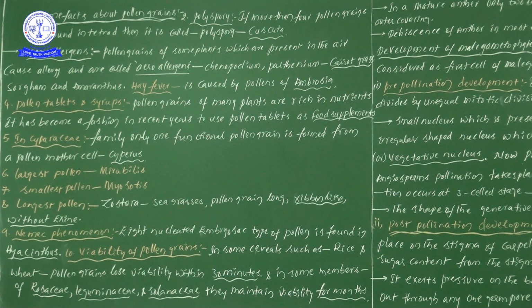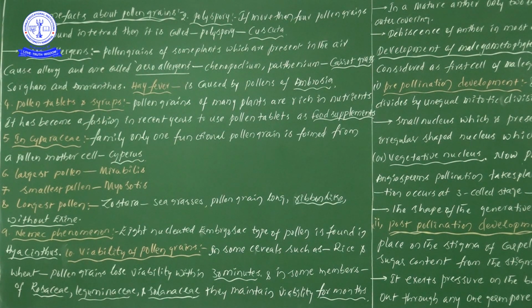The pollens of Parthenium cause chronic respiratory disorders, for example asthma and bronchitis. Next one, hay fever or high fever is caused by Ambrosia. Next one, pollen grains: their uses, how we will be using them in the making of tablets and syrups.